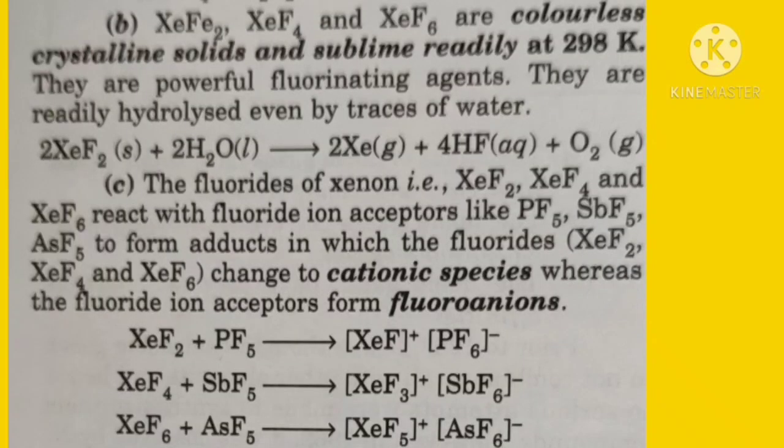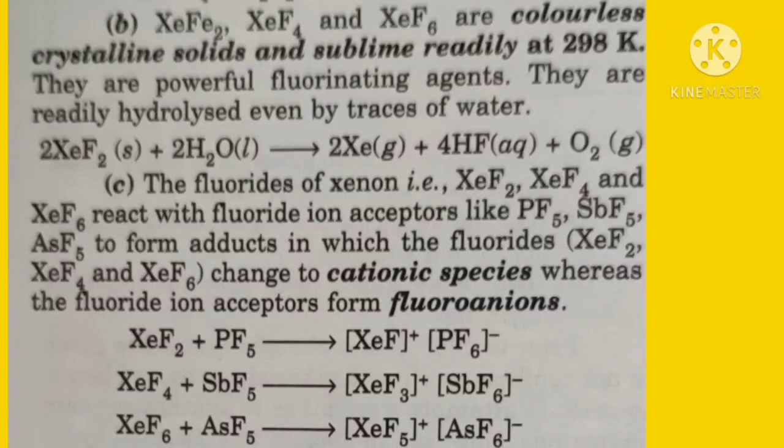Now the B part, xenon difluoride, tetrafluoride and hexafluoride are colorless crystalline solids and sublime readily at 298 Kelvin. They are powerful fluorinating agents. They are readily hydrolyzed even by traces of water. When xenon difluoride is hydrolyzed with water, it forms xenon plus 4HF. So this is the reaction between xenon difluoride and water.